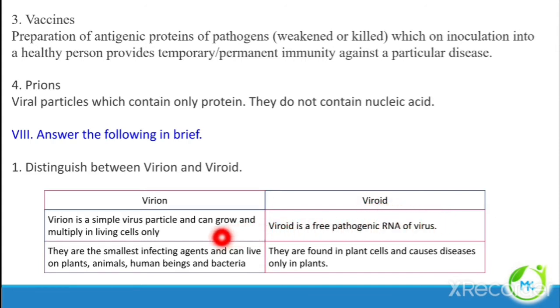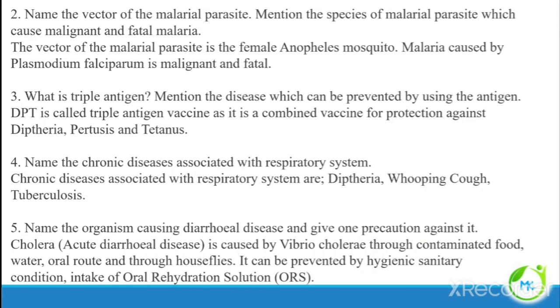Virion is the smallest infecting agent and it can infect animals, plants, human beings and bacteria. Viroids are found in plant cells and they cause disease only in plants. Name the vector of the malarial parasite. Mention the species of malarial parasite which causes malignant and fatal malaria.